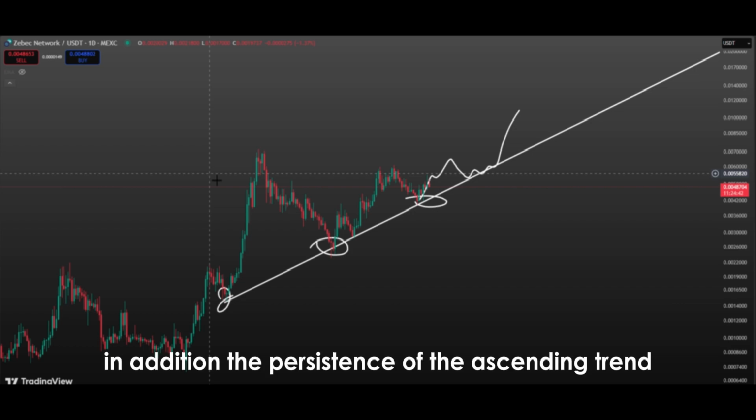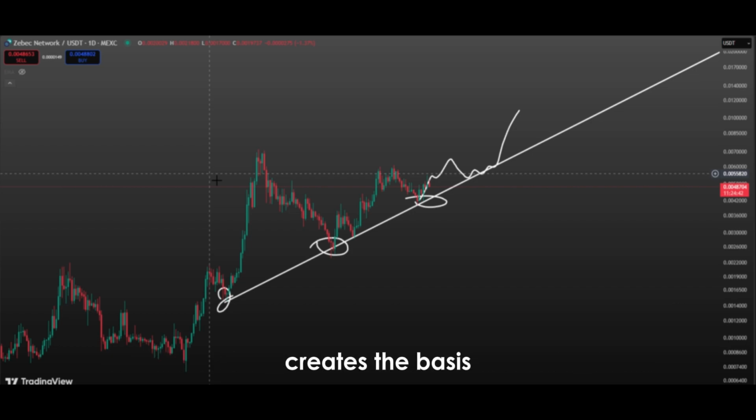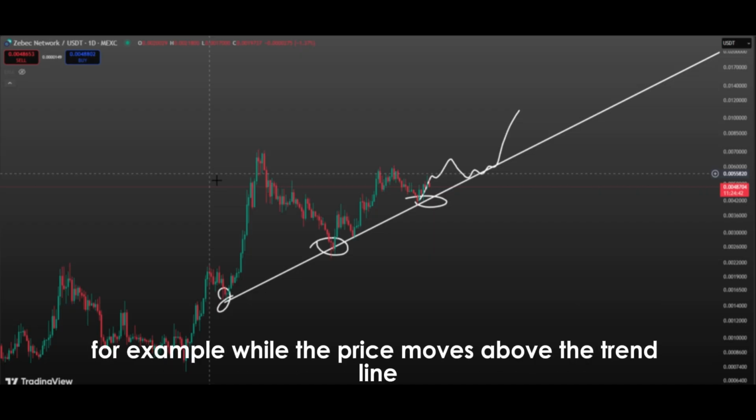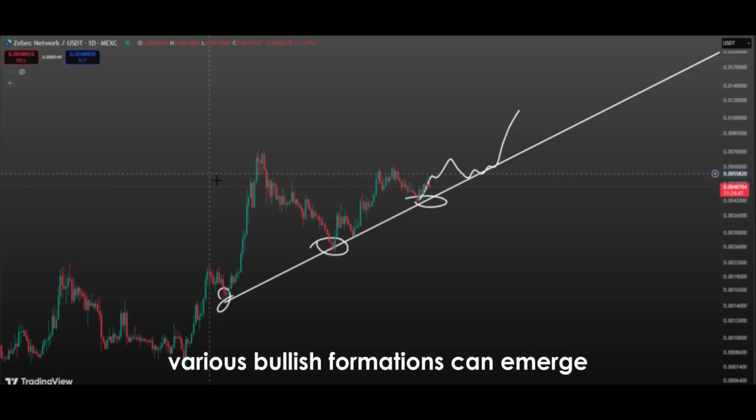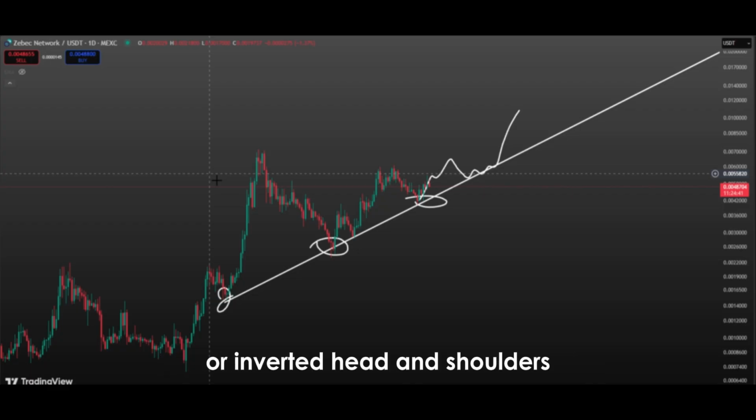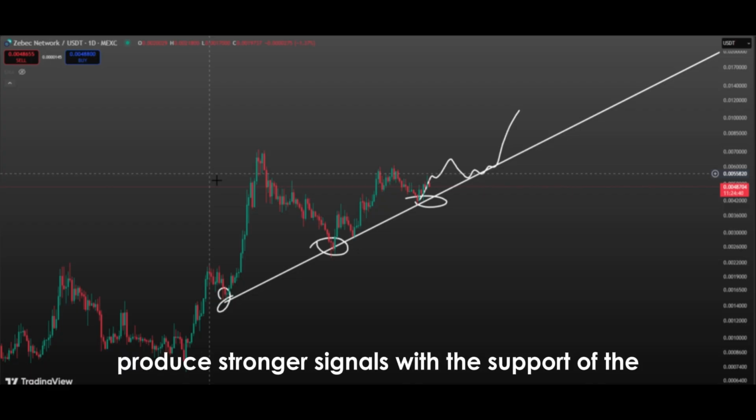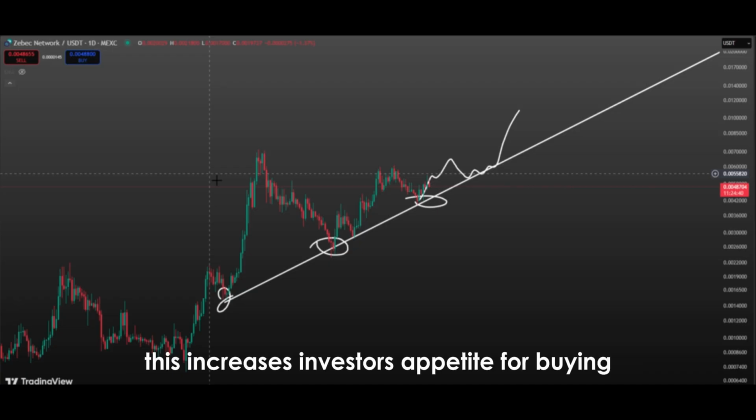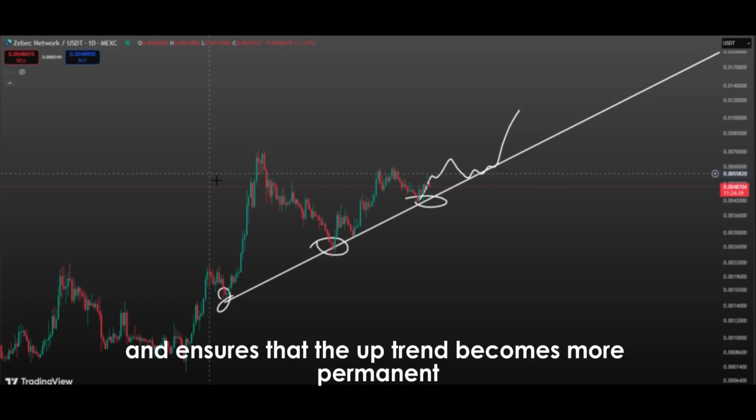In addition, the persistence of the ascending trend creates the basis for the formation of other technical patterns. For example, while the price moves above the trend line, various bullish formations can emerge. Patterns such as the cup and handle, flag, or inverted head and shoulders produce stronger signals with the support of the ascending trend. This increases investors' appetite for buying and ensures that the uptrend becomes more permanent.